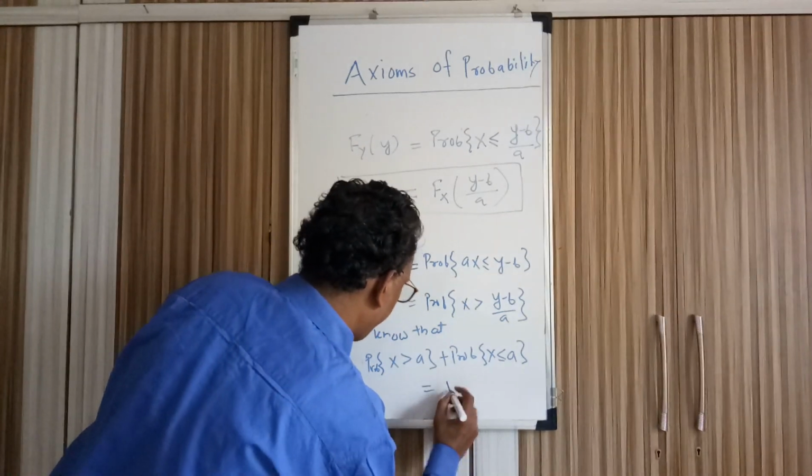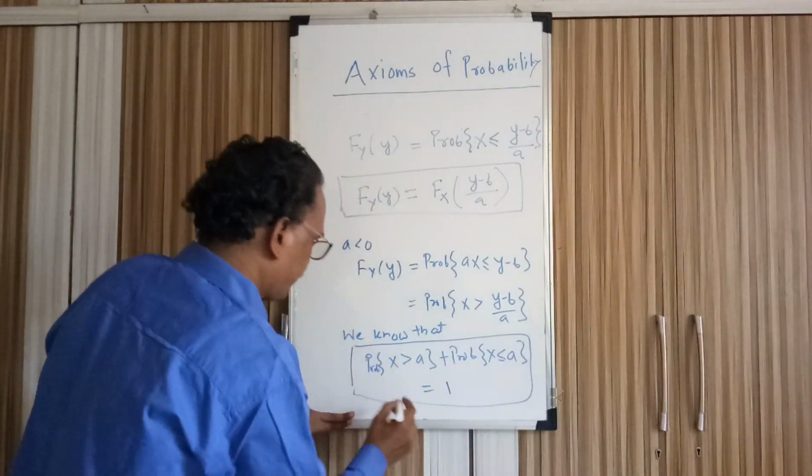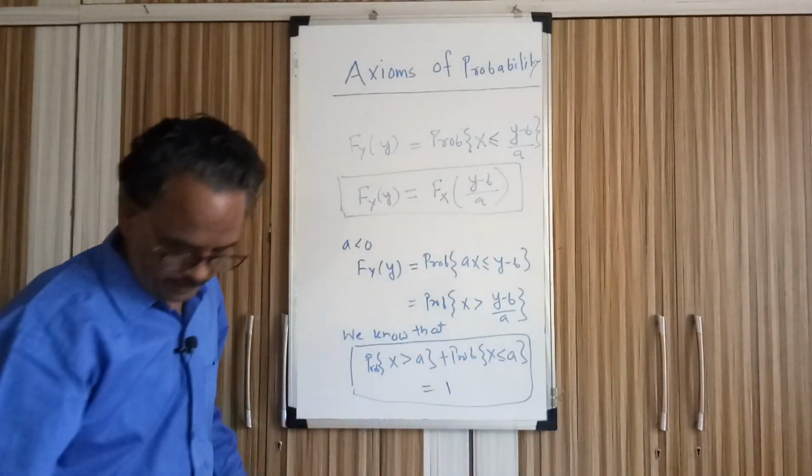This result is always 1. So we'll be using this result here. This a and this a are not related, they are different.